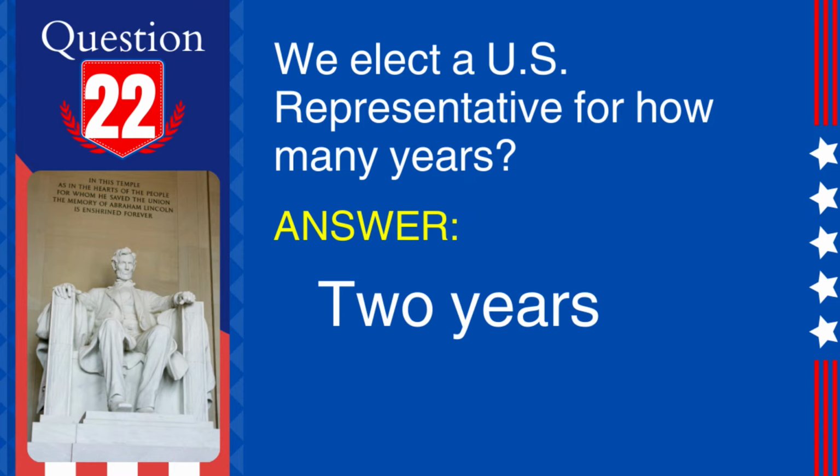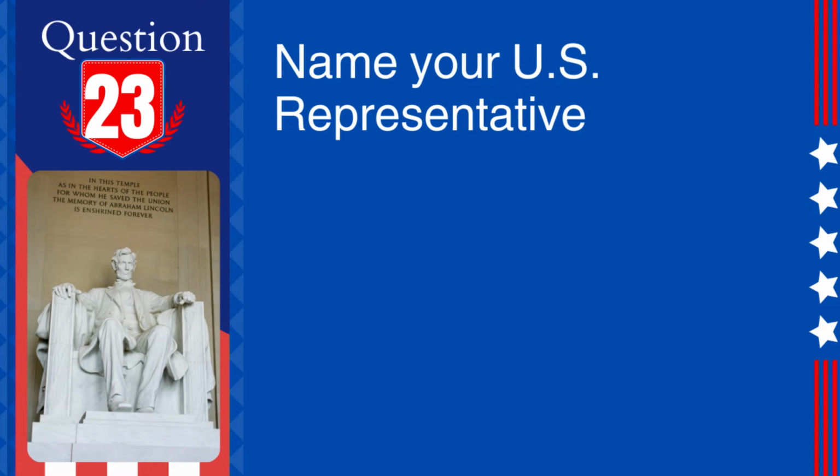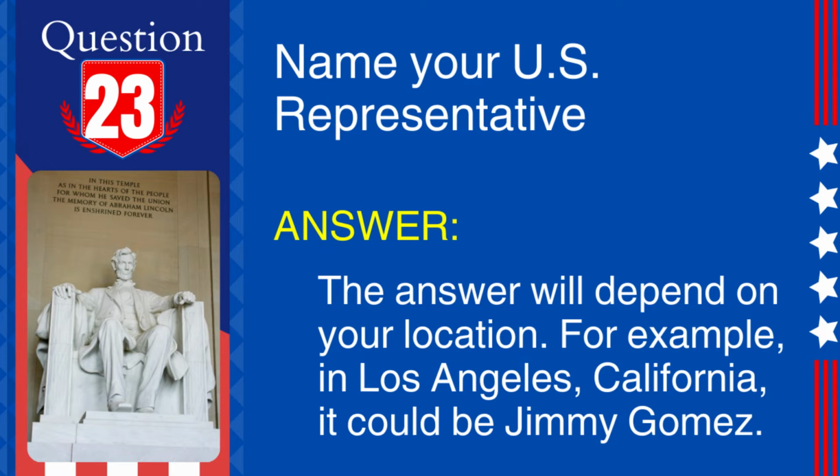Answer: 2 years. Explanation: members of the House of Representatives are elected to serve 2-year terms, with all seats up for election every 2 years. 23. Question: name your U.S. representative. Answer: asterisk, the answer will depend on your location. For example, in Los Angeles, California, it could be Jimmy Gomez.